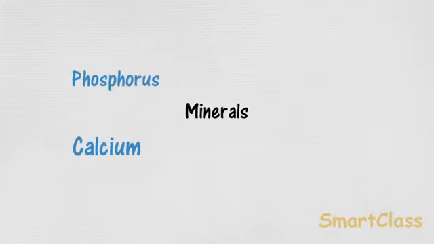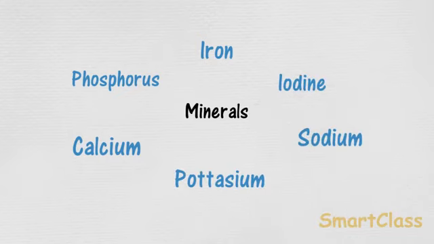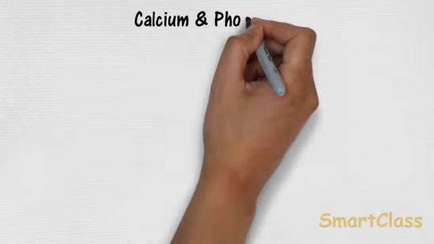Minerals are required by our body for proper functioning, good health and normal growth. Some important minerals needed by our body are calcium, phosphorus, iron, iodine, sodium and potassium. Let us see the functions of some of the minerals in our body and their important food sources.